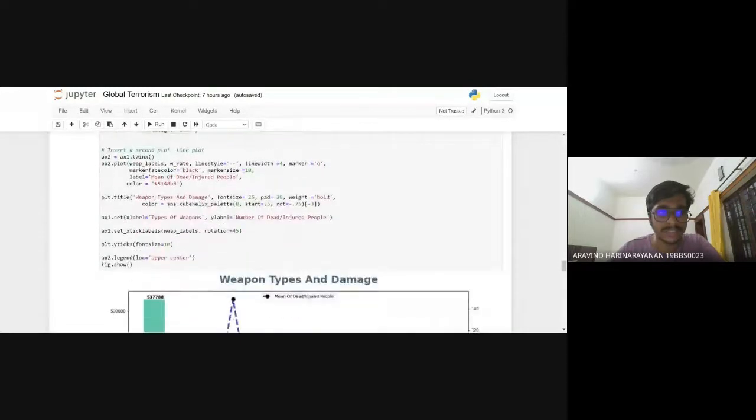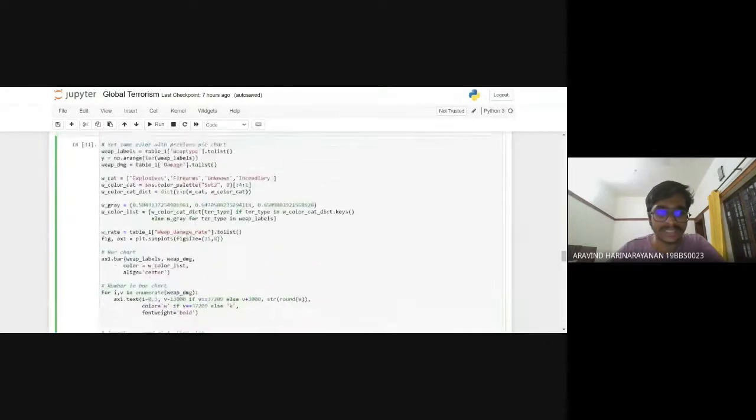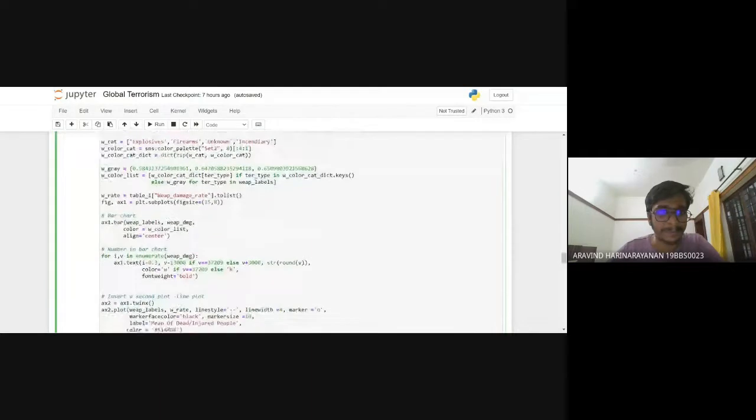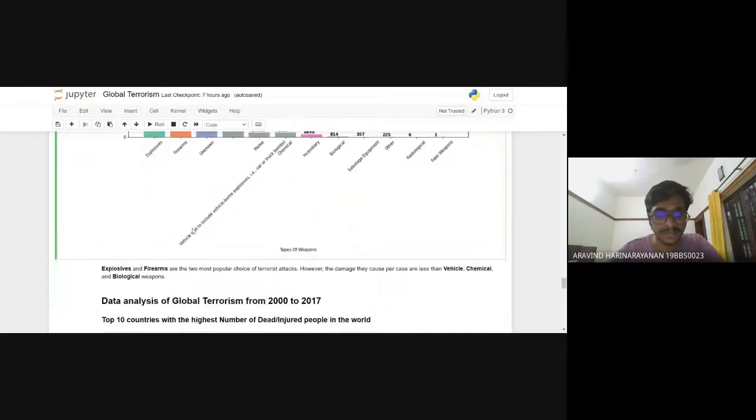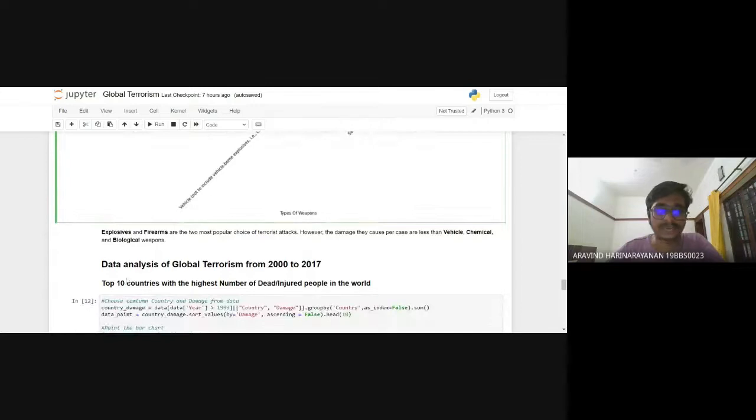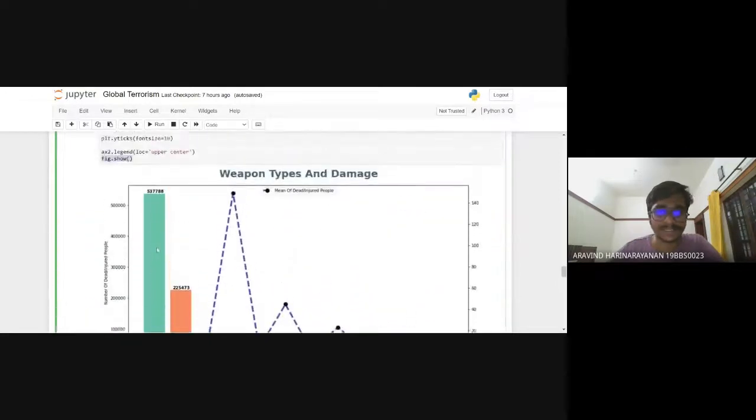So I have defined another graph as well to show the weapon type as well as the damage that each weapon type has incurred. Okay. Explosive and firearms are the two most popular choices of the terrorist attacks. However, the damage cost per attack is less than vehicle, chemical, and biological weapons, as you can see.